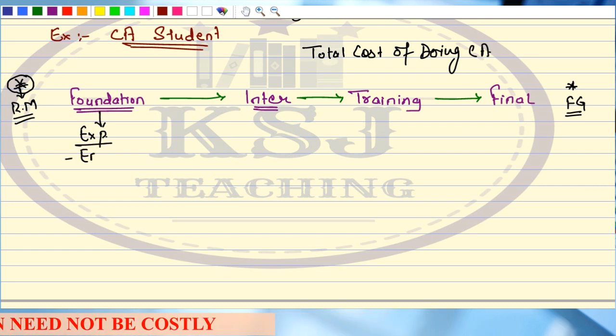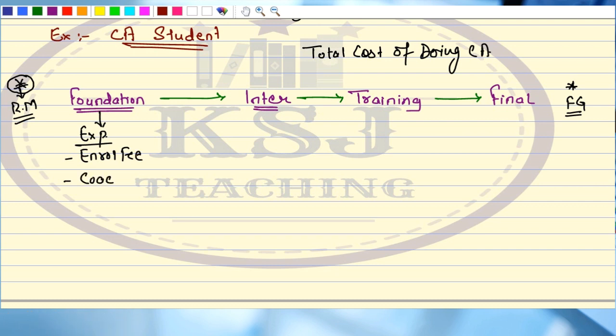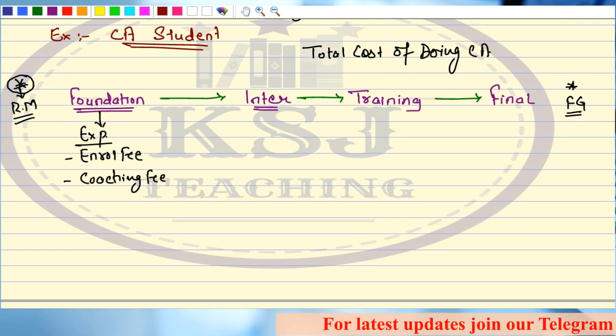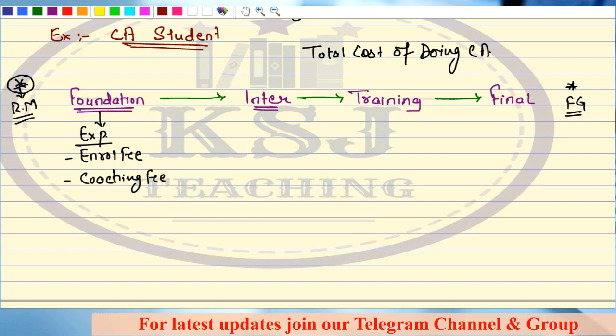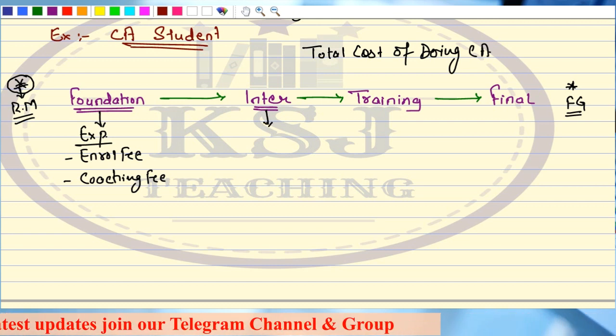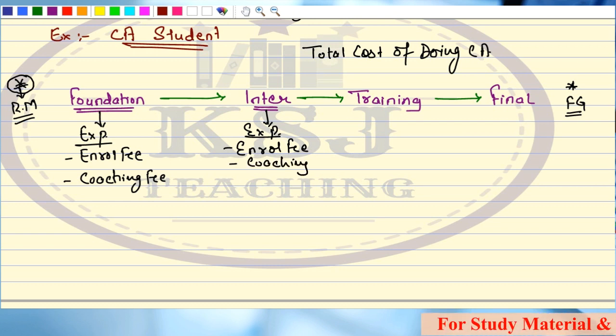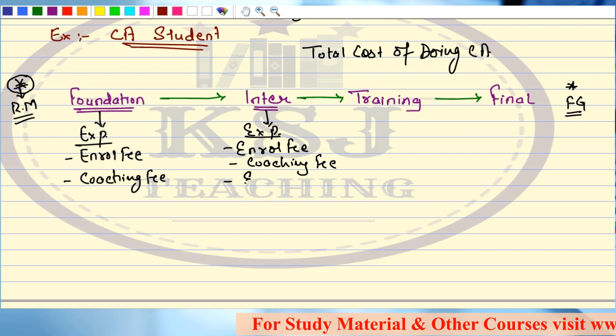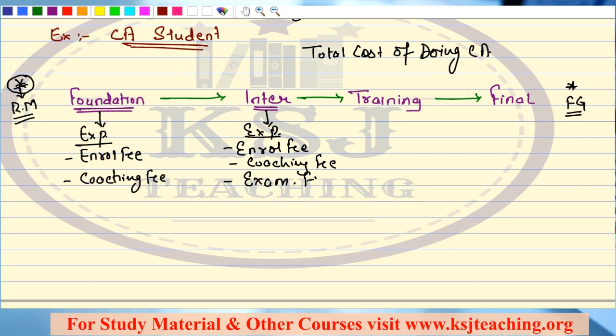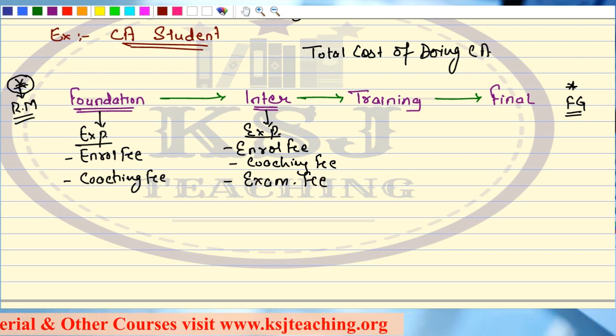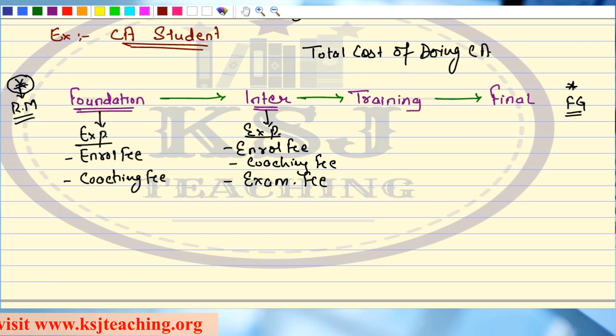Sir, there was the ICAI enrollment fee, right? Then there was the coaching fee. Obviously, sir, I'm taking the coaching fee, etc. Similarly, another set of expenditure was done at the inter level. What was the expenditure done at the inter level? Again, ICAI asked for the enrollment fee, the admission fee. Then it was the coaching fee. Then it was the examination fee. Isn't it? So all these expenditures you have incurred at the inter level also.